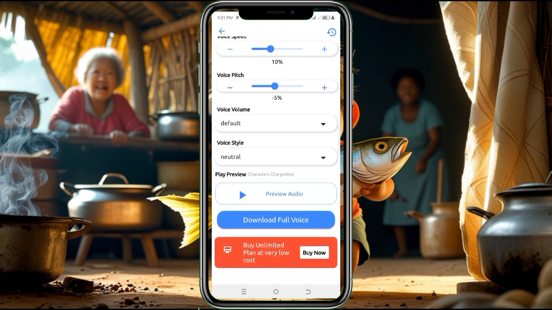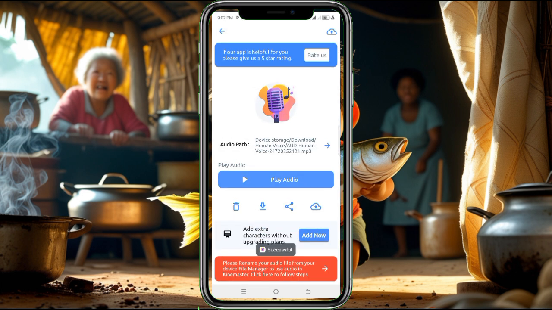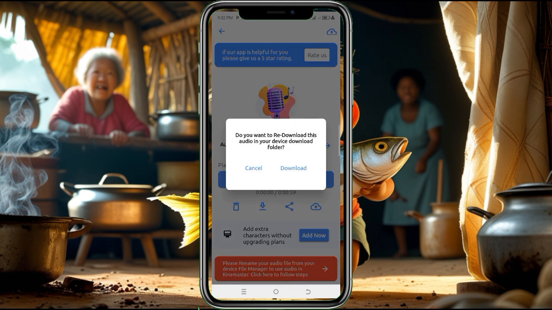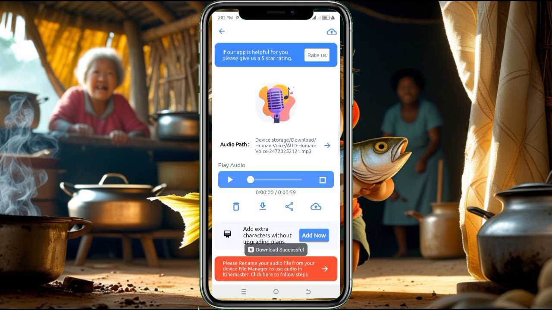Now that is the sound. You click on download voice to download the voice. Now this is the audio again. Click here to download. The voice has been downloaded successfully, right? This is how you generate your story idea and also get your voiceover for your story.